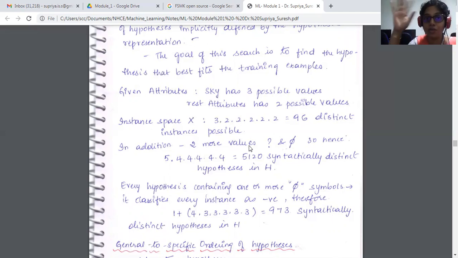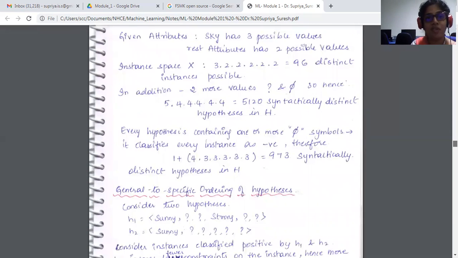Now think of the hypothesis space; I just gave the instance space, and now you can think about the hypothesis space. So 5120 distinct hypotheses. Every hypothesis containing one or more phi symbols classifies every instance as negative. When it is phi, it restricts the hypothesis to be negative, so it is very specific, not generic. So all the hypotheses with a phi value, we will just treat as one.